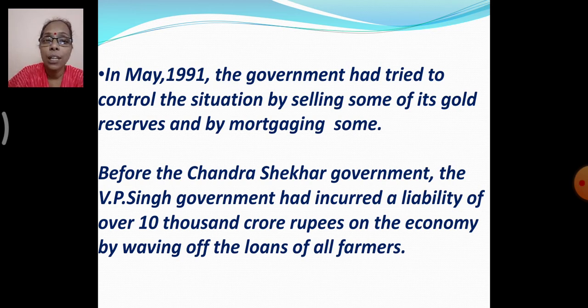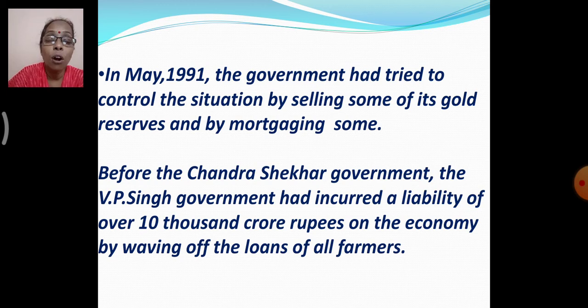Before the Chandrasekhar government, the V.P. Singh government had incurred a liability of over 10,000 crore rupees by waiving all the loans of the farmers. So there was a liability of about 10,000 crore rupees on the Indian economy.